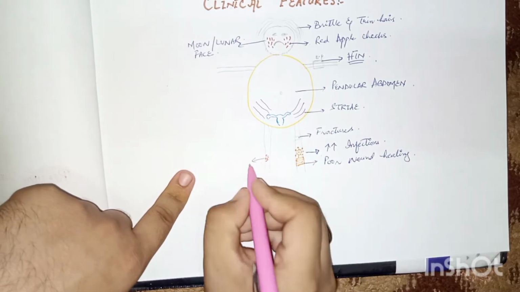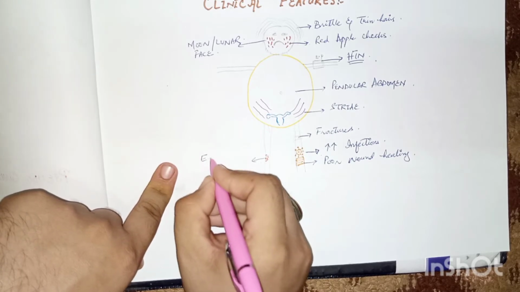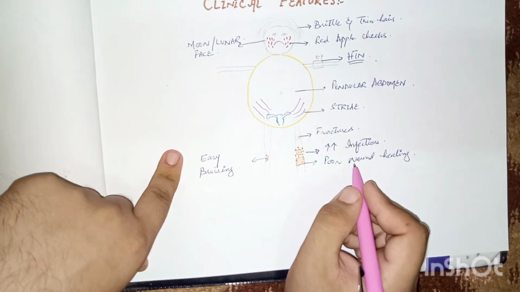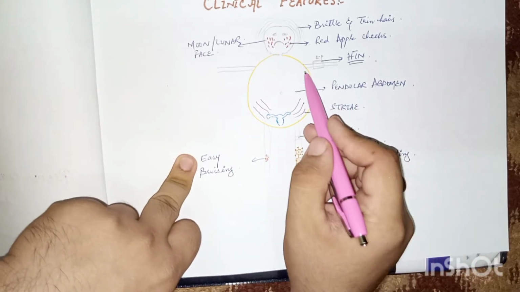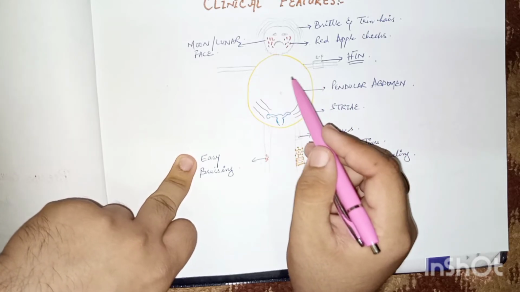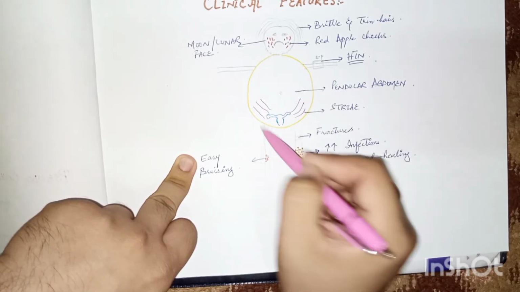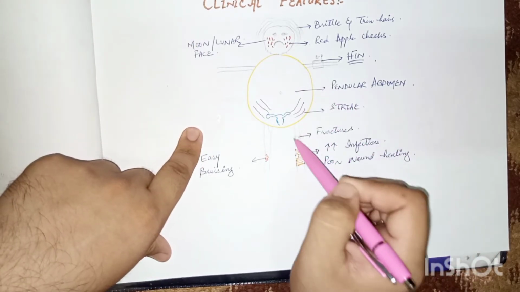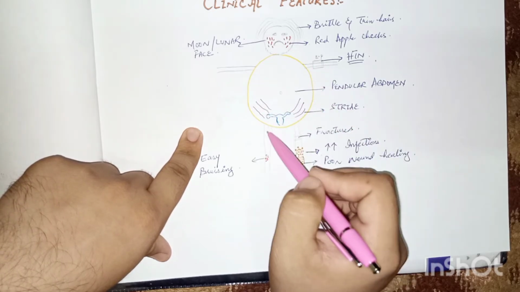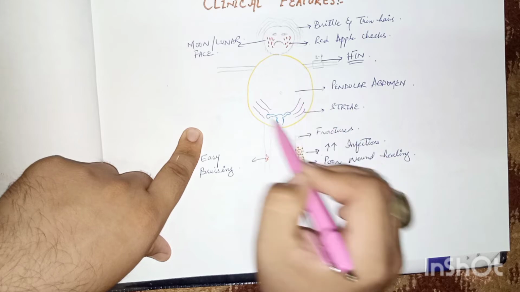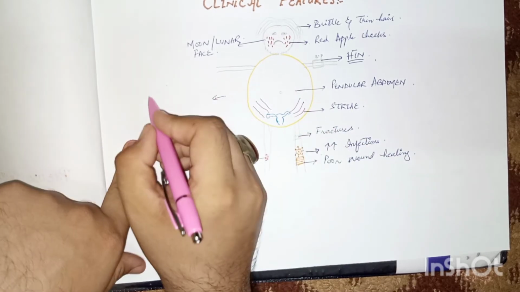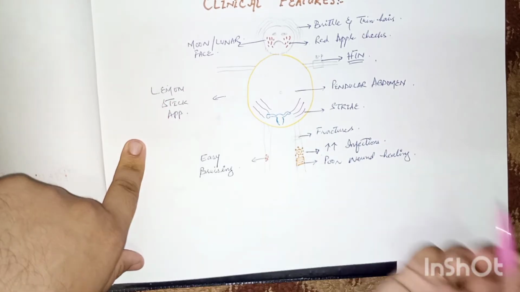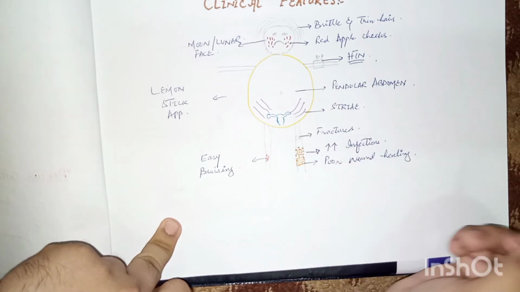And the other important feature of Cushing syndrome is easy bruising. There is bruising on most parts of the body. And these patients have the appearance of a lemon on sticks. Why is this yellow? I have drawn this in yellow because it is like taking a lemon and putting some toothpicks or sticks in it. The legs and feet are the sticks, and this yellow abdomen is the lemon. So these patients have a lemon-stick appearance.